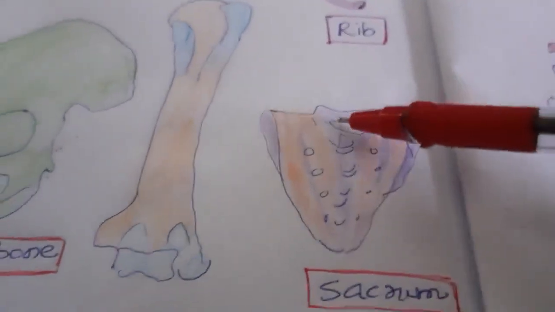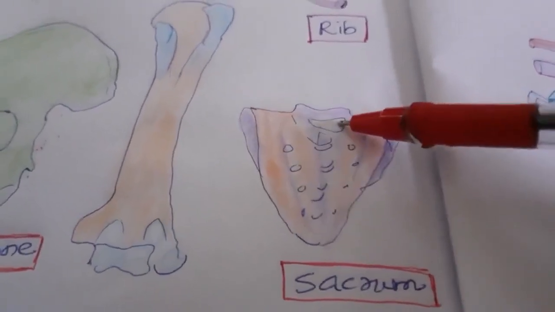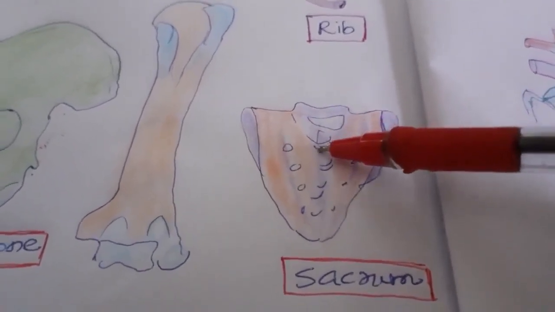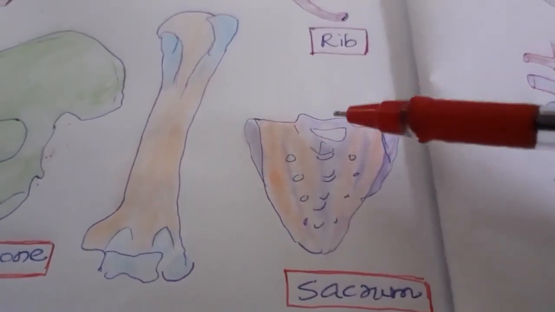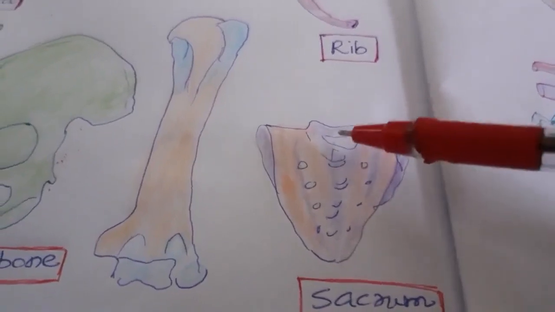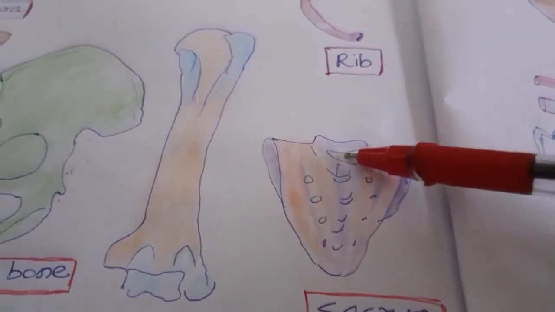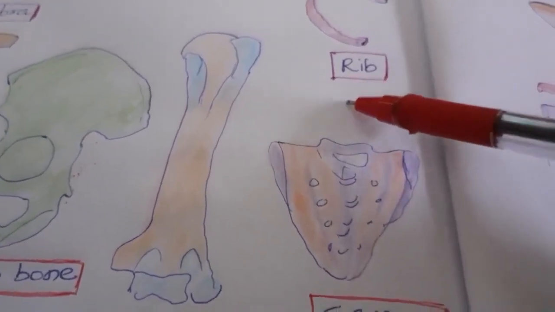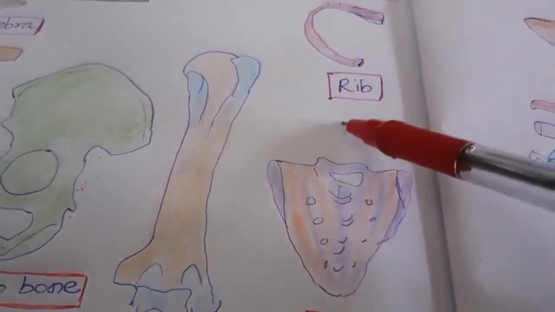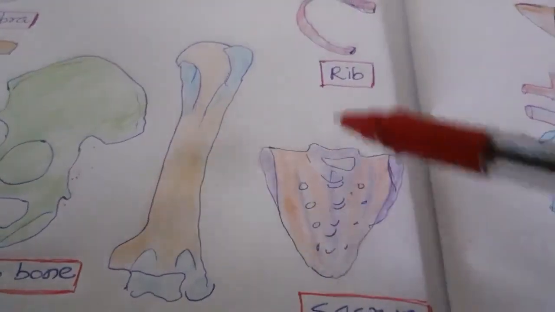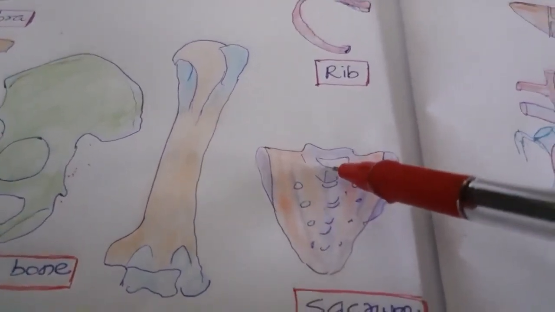Sacrum. What is the content of the sacral hiatus? It is CSF, not cerebrospinal fluid. C for coccygeal nerve, S for fifth sacral nerve, and F for filum terminale. The lowermost extension of the pia is the filum terminale. So the sacral hiatus contains CSF.